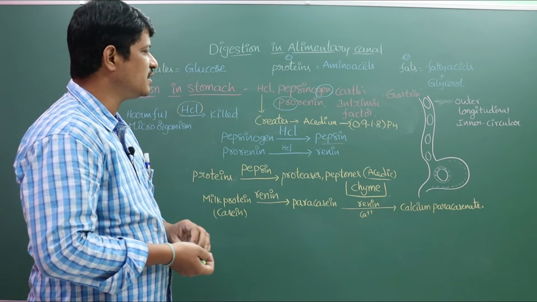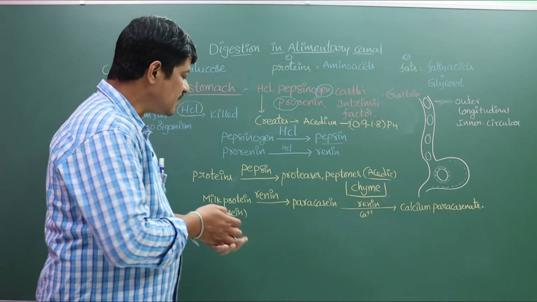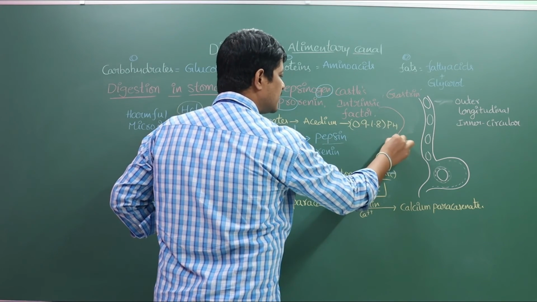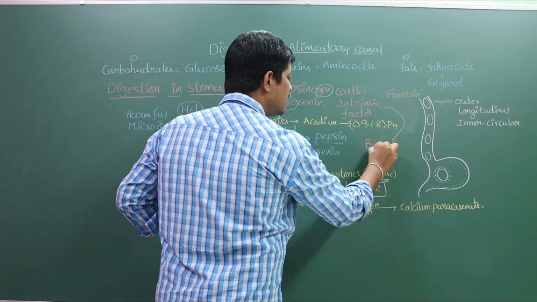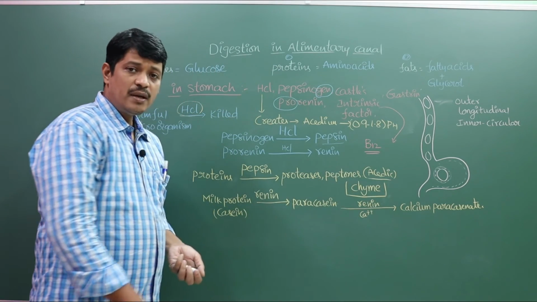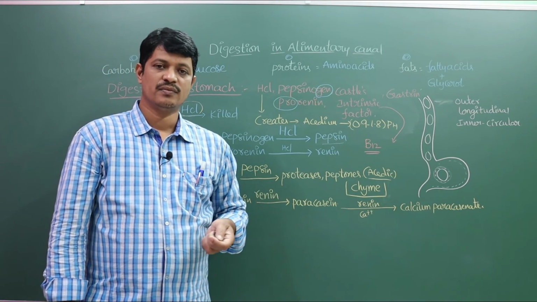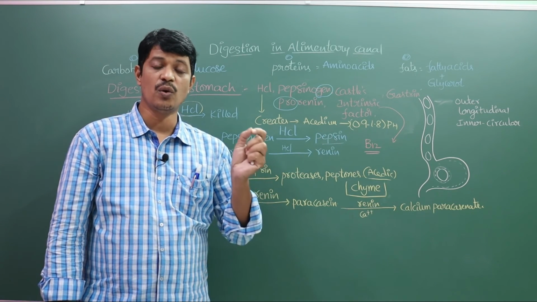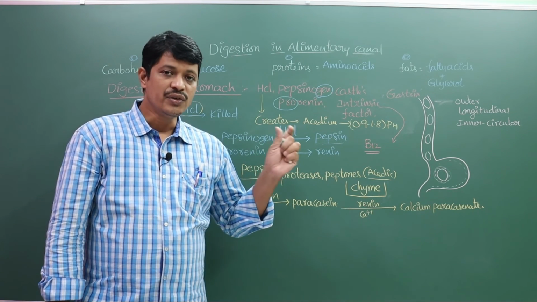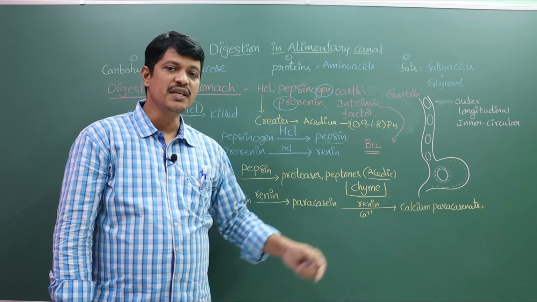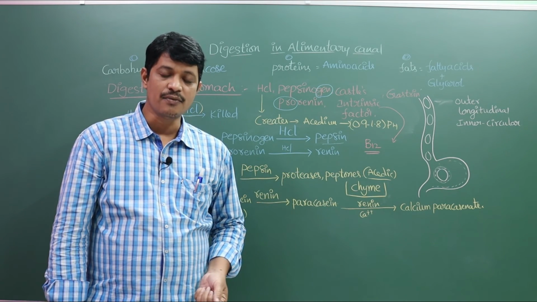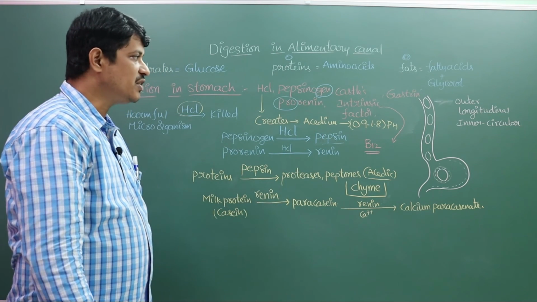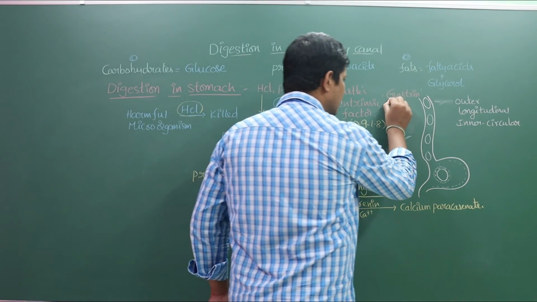Now we are going to discuss the remaining. Castle's intrinsic factor helps in the absorption of vitamin B12. Vitamin B12's scientific name is cyanocobalamin. Due to the deficiency of vitamin B12, it causes pernicious anemia. That is vitamin B12. Now gastrin,